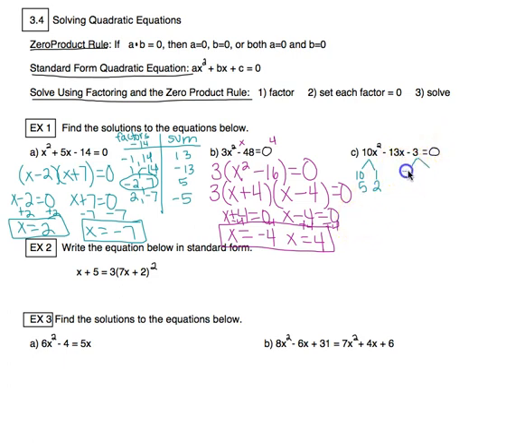Factors of -3 are -3, +1, +3, -1. So I'm now going to guess and check them in the parentheses. I always start with the ones that are closest together first. So I'm going to try 5x and 2x first.